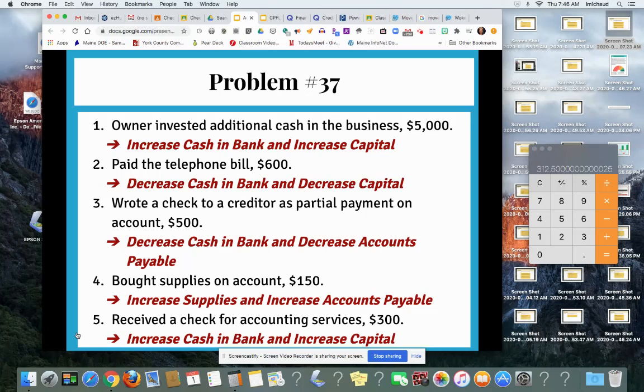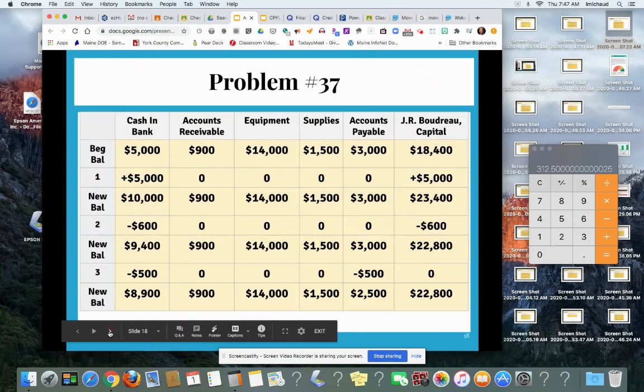Transaction 3. Wrote a check to a creditor as partial payment on account. So when you write out the check, you have less cash in bank, but it also decreases your accounts payable because this is on account, means it was a liability. So again, you go down to this table and you're going to subtract cash in bank.